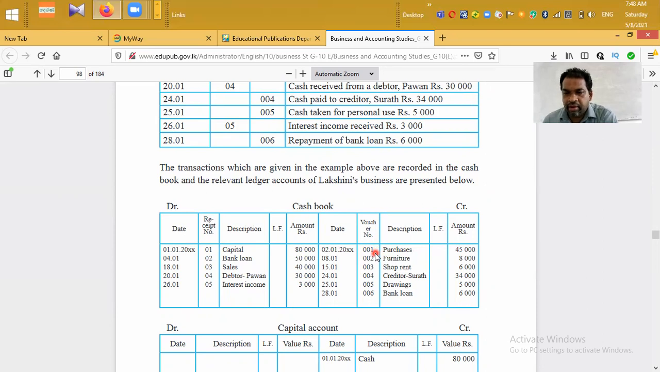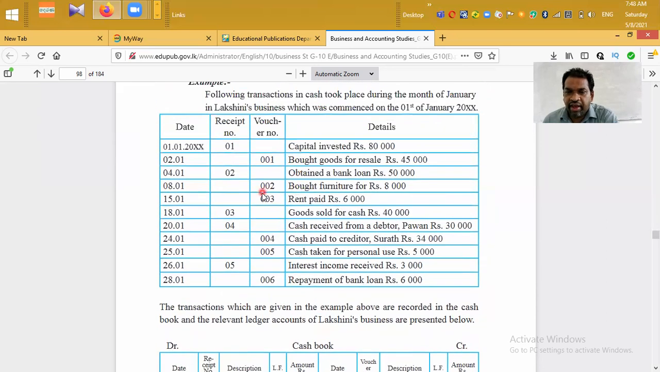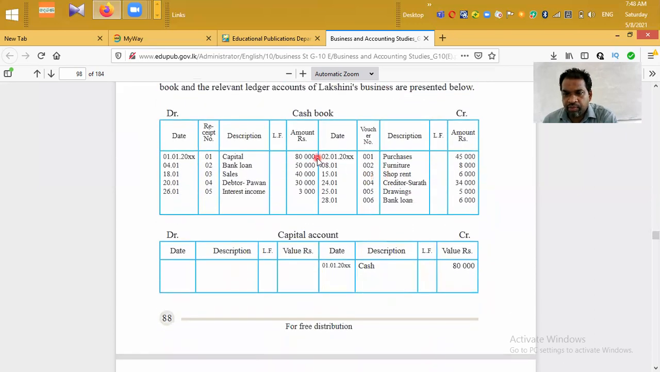When you make a payment, cash asset decreases. That's why they have credited 45,000 in the cash account. Then next transaction, 4th January, receipt number 2, obtain a bank loan 50,000. When you ask for a bank loan, you receive money. Therefore, we can debit the cash account. Reason, cash asset increases. Description, bank loan, receipt number 2.